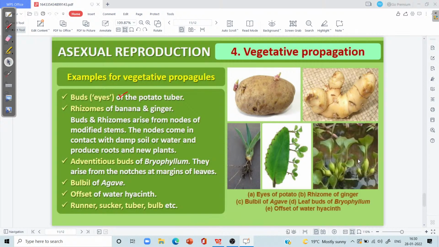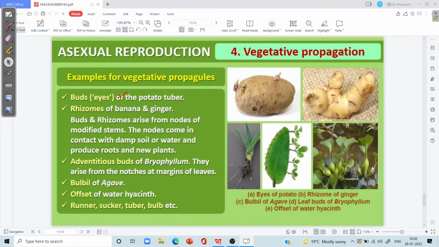Then furthermore, in case of water hyacinth or Eichhornia, which is also commonly called the terror of Bengal, this particular aquatic plant shows its propagation through the formation of offsets.